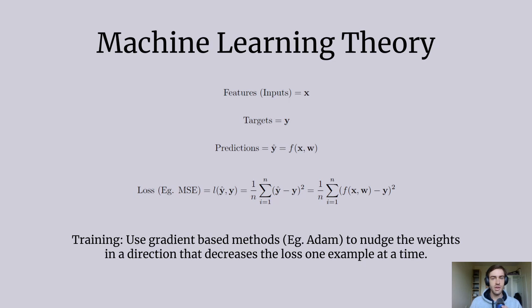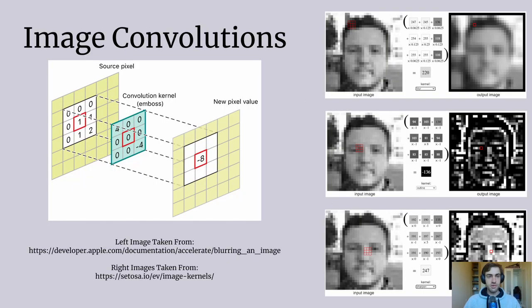Then, one example at a time, you make a prediction with the model, measure its loss, and use gradient-based methods such as Adam to nudge the weights into a direction that decreases the loss. Our work makes use of the UNet model, which is a fully convolutional neural network. They are popular for processing images, but they can operate on any grid-structured data.